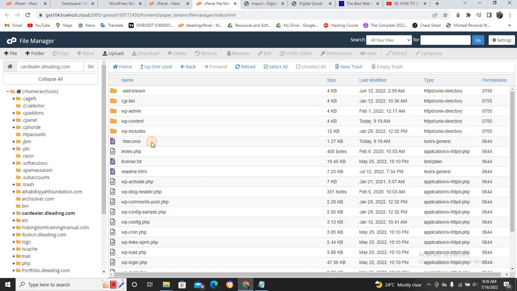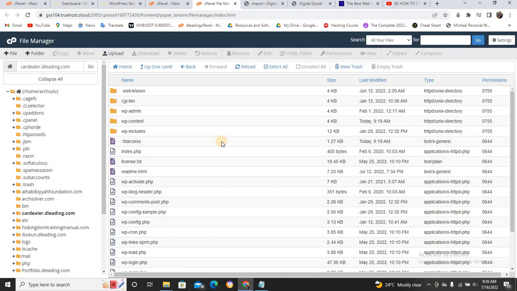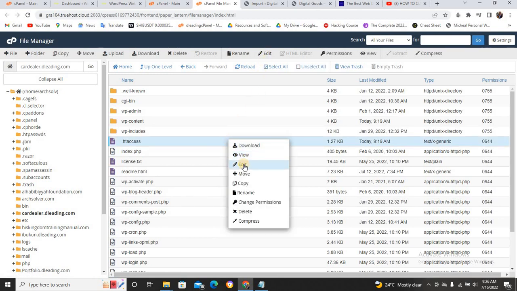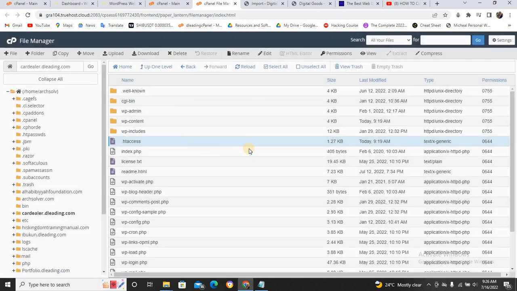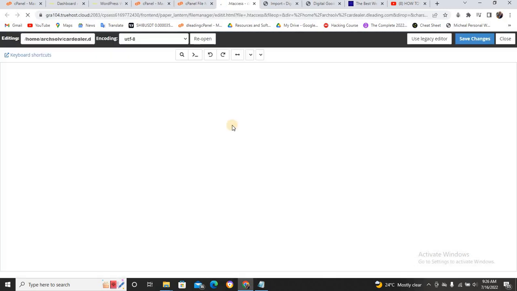Now click on it and right click. It's going to show you edit. Can you see? Or you can just click on it and you'll see edit here. Anyhow you want to do it, but I prefer to right click and click on edit. It's going to ask me if I know what I want to do, just to confirm. I said yes, edit. So it's going to take me to where I can edit it.